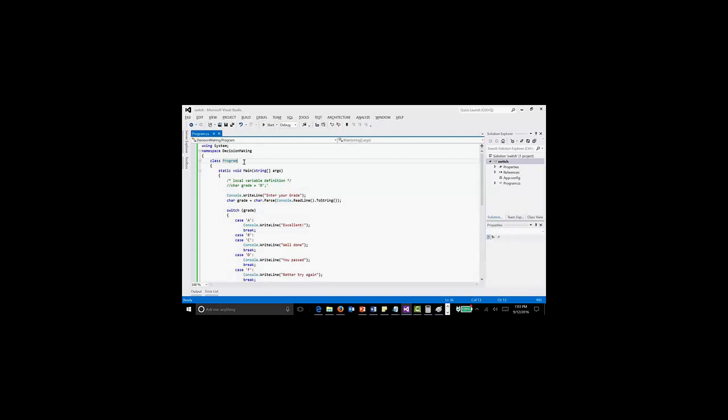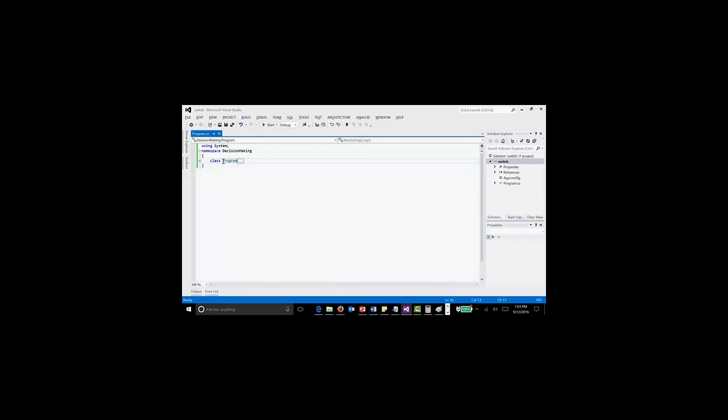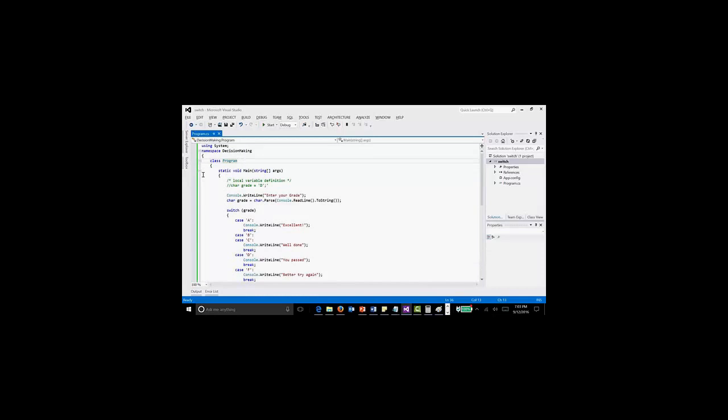So this is a main class. Why? Because inside this I have the main method. A program can have any number of classes. This is called the main class because inside it I have the main method. The main method is the place from where the program execution starts.